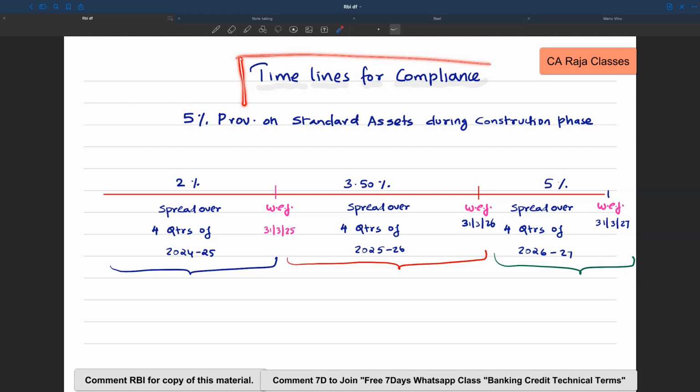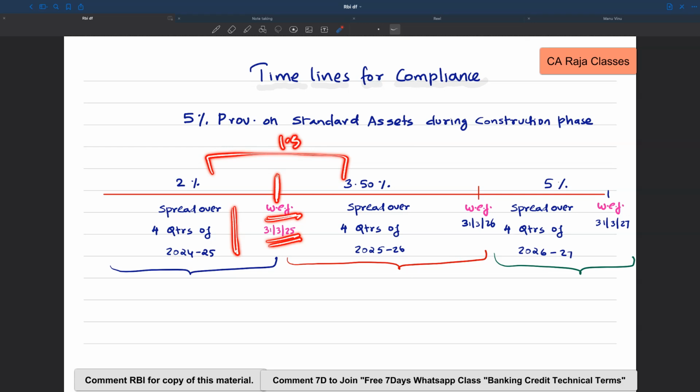Then it also talks about the timelines for compliance, because we said there is 5% provision on standard assets during the construction phase. So how should that be done? 2% has to be provided with effect from 31/3/2025. This can be spread over 4 quarters of 2024-25. Then an additional 1.5%, making it 3.5%.